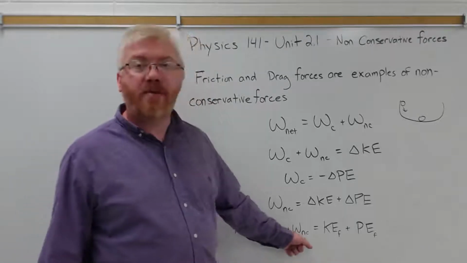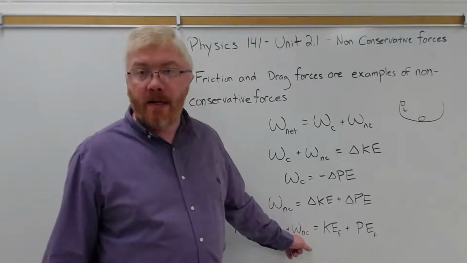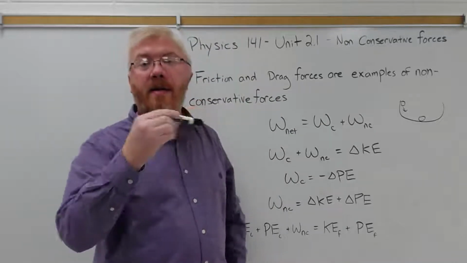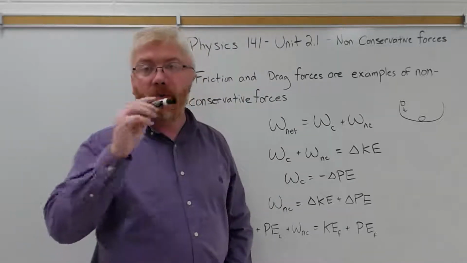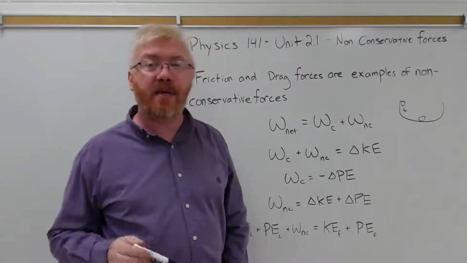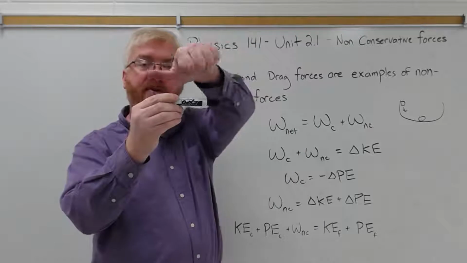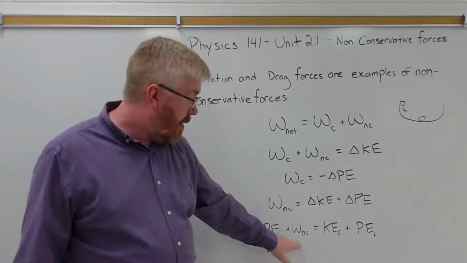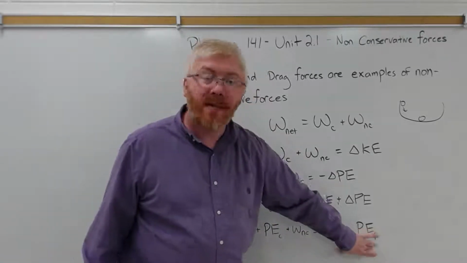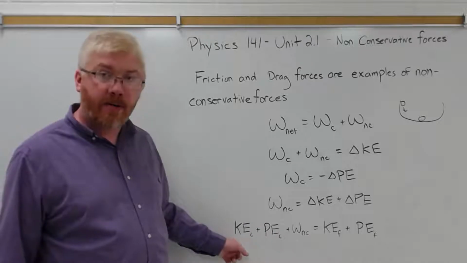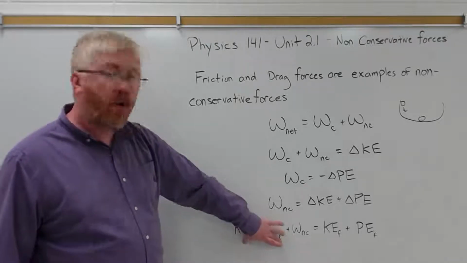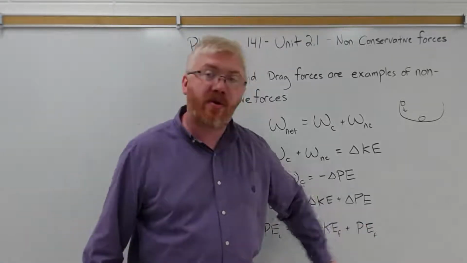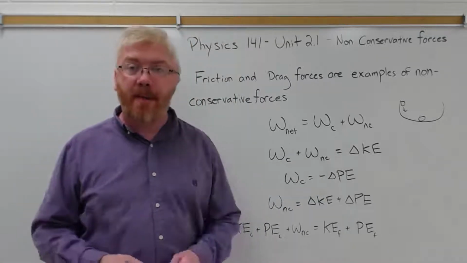So the work done by non-conservative forces is negative, like friction, right? If an object is moving in this direction, friction is going in the opposite direction. F times d times cosine of theta, that's work, right? Work is force times distance times the cosine of the angle between those two things. If the displacement is in that direction, but the force of friction in this direction, the work done is negative. Since this value is negative, that means the final total energy will be less than the initial total energy. So take these total initial energies, add them up, subtract some work done by the non-conservative force, and you end up with your final energy. So the total energy will decrease with time.